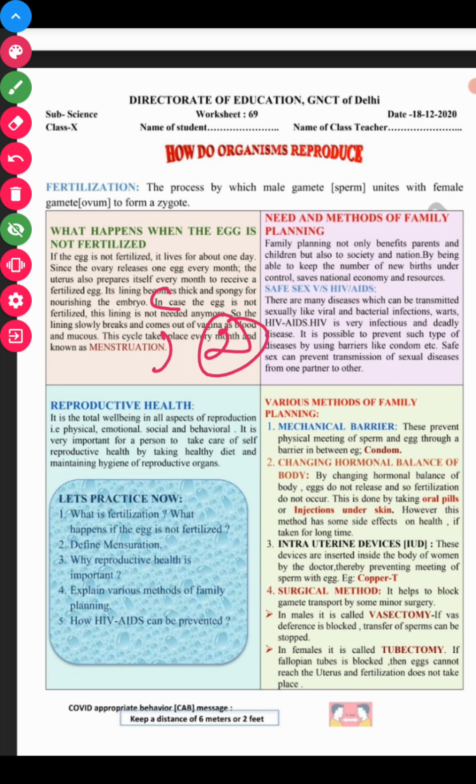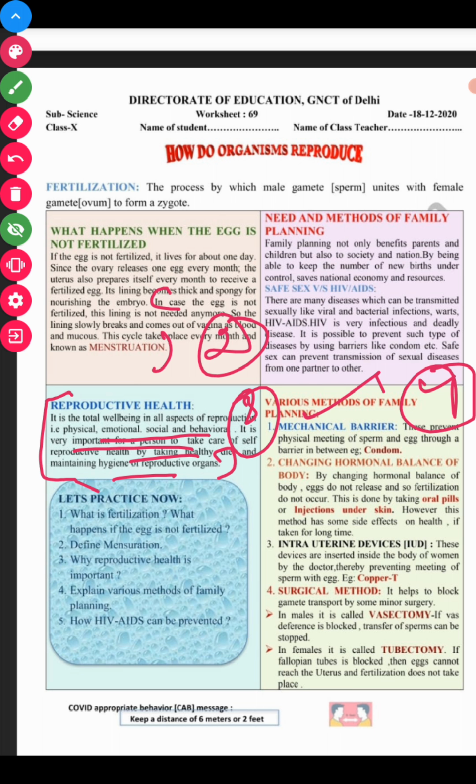Why is reproductive health important? Reproductive health is very important, as it is the total well-being in all aspects of reproduction, and it will also prevent fatal diseases or reproductive diseases. Okay, so this is the answer to your third question. Fourth, we have: explain the methods of family planning. You have to write this, and how HIV/AIDS can be prevented.